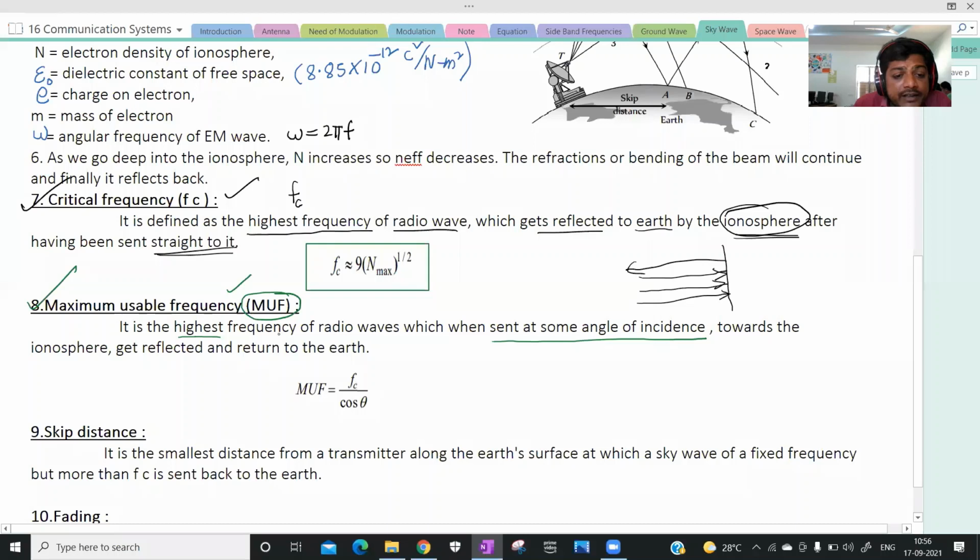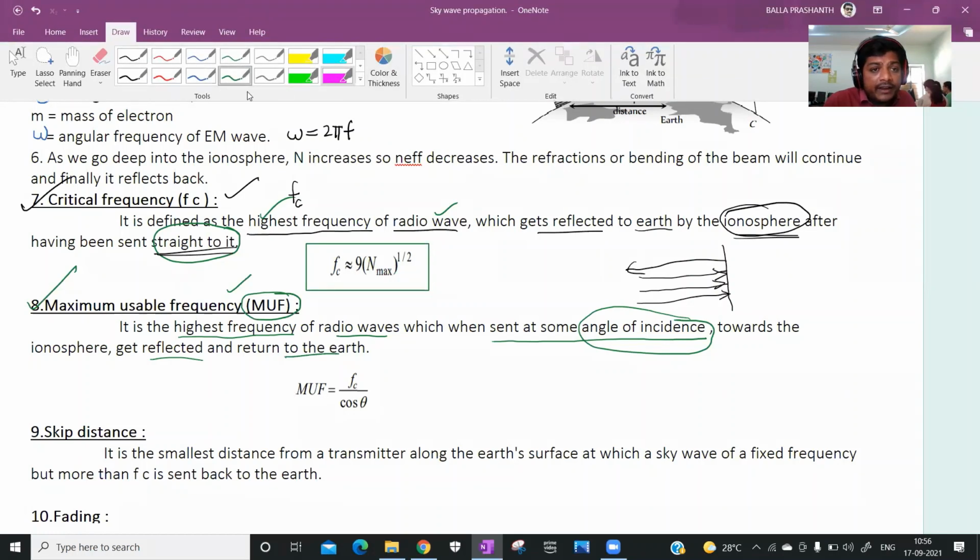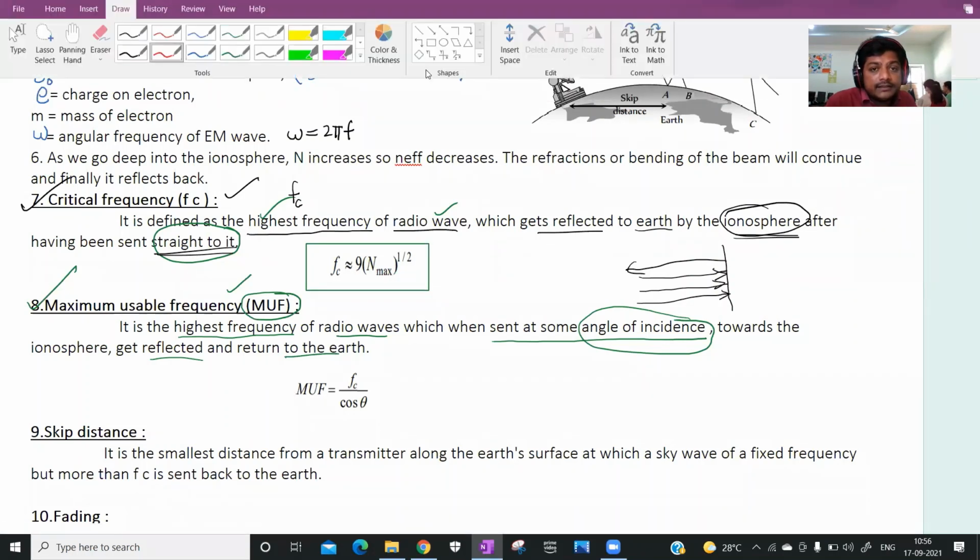the highest frequency of radio waves which, when sent at some angle to the ionosphere layer, will be reflected and returned to the earth. That is called maximum usable frequency. In critical frequency we send straight to the ionosphere, but here we send at some angle of incidence. Is it fine?